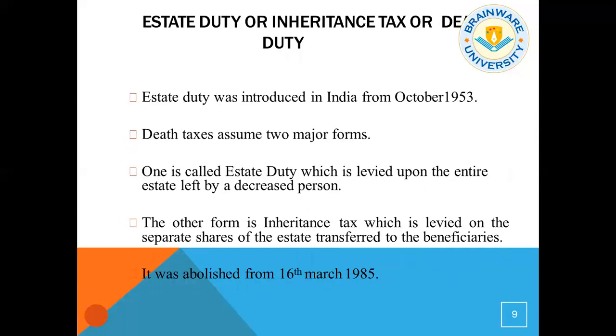Then the estate duty, or the inheritance tax, or the death duty. The death tax assumes two major forms. One is called the estate duty, which is levied upon the entire estate left by a deceased person to his heirs. The other form is inheritance tax, which is levied on the separate shares of the estate transferred to the beneficiaries. But it was abolished on 16th March 1985.